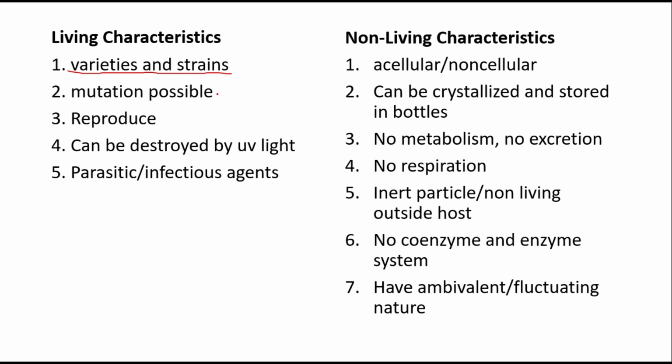Mutation is possible because of the fact कि इनके पास genetic material होता है. Right? We have like RNA या DNA. So इसके अंदर mutations possible हैं. Hence, this is a living characteristic. They can reproduce obviously once inside the host cell. They can be destroyed by UV light because UV light destroys the genome of the virus. And they have a parasitic and infectious nature. ठीक है?